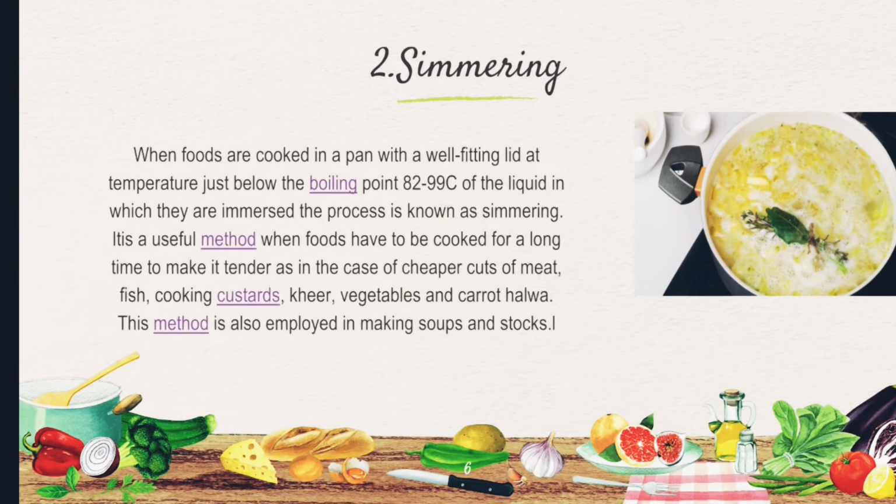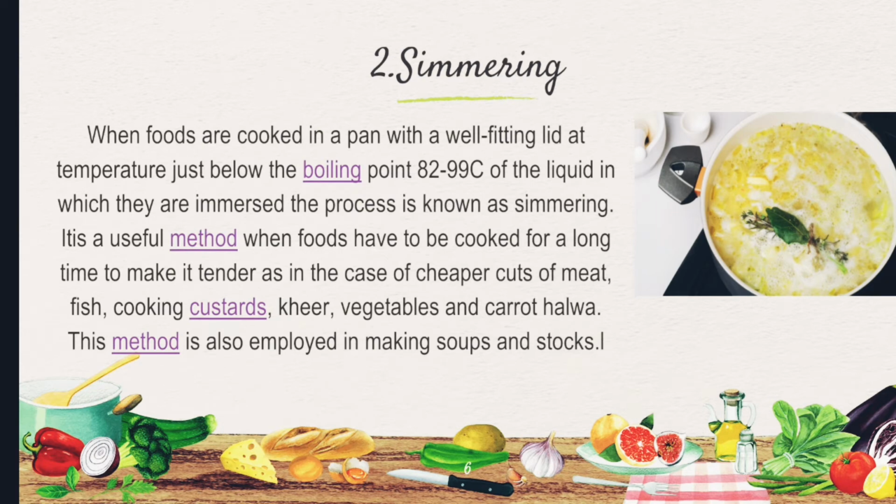Second, simmering. When foods are cooked in a pan with a well-fitted lid at temperature just below the boiling point, that is 82 to 99 degrees Celsius of the liquid in which they are immersed, this process is known as simmering. It is a useful method when foods have to be cooked for a long time to make it tender, as in the case of cheaper cuts of meat, fish, cooking custard, kheer, vegetables, and carrot halwa. This method is also employed in making soups and stocks.